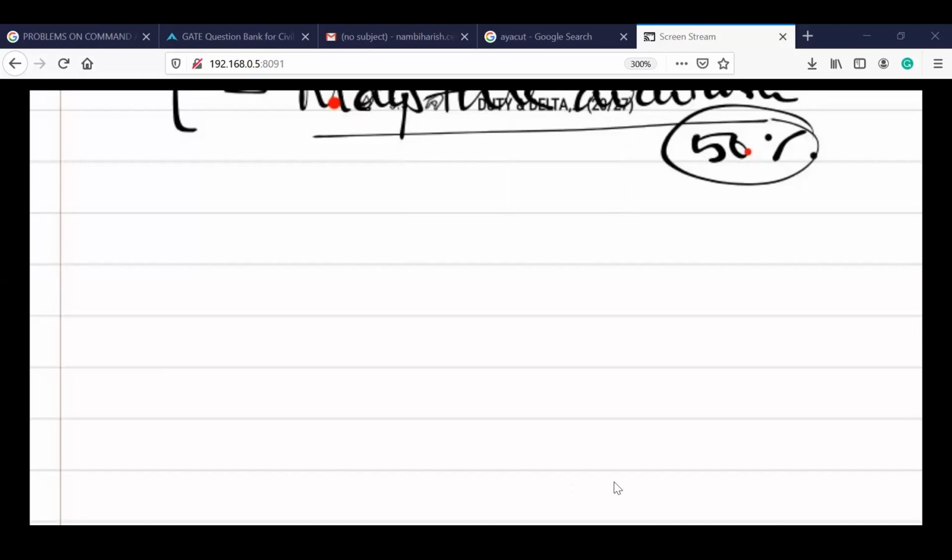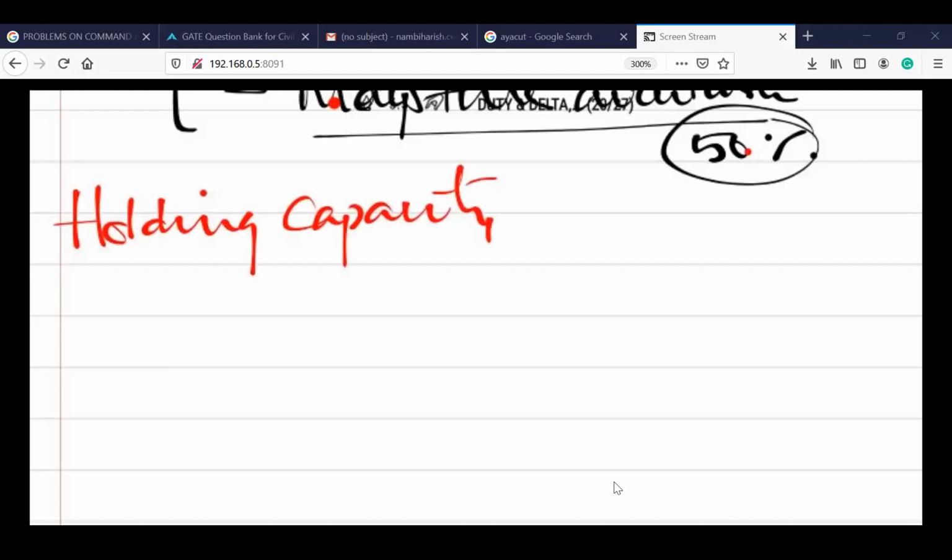So coming to this, you have to calculate the actual moisture holding capacity of the soil. See, listen, understand the concept. Now the root zone is this much. So what is a root zone?